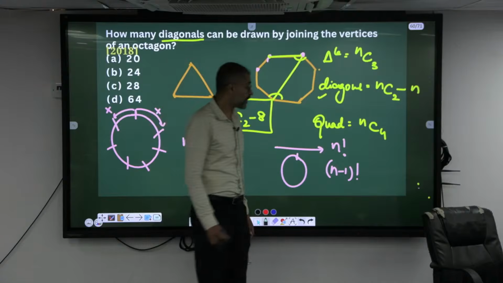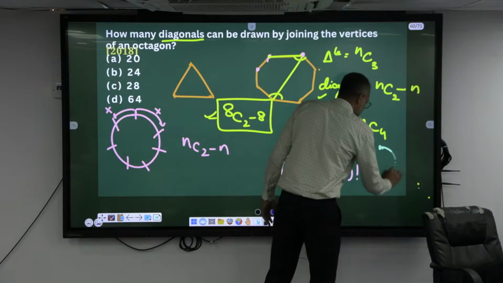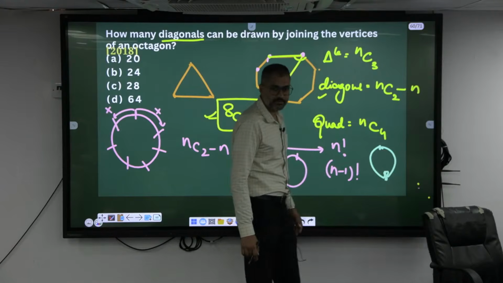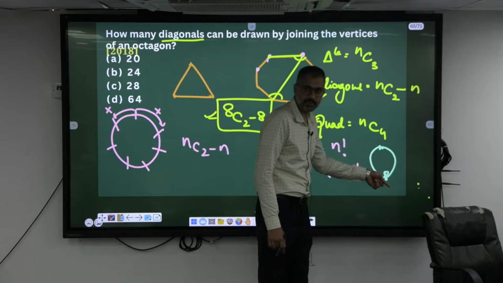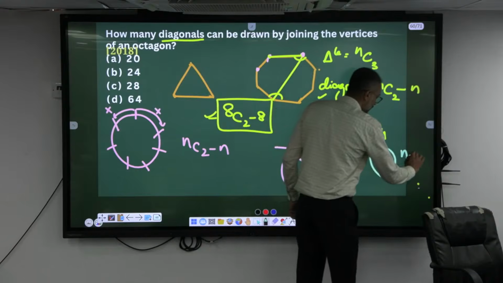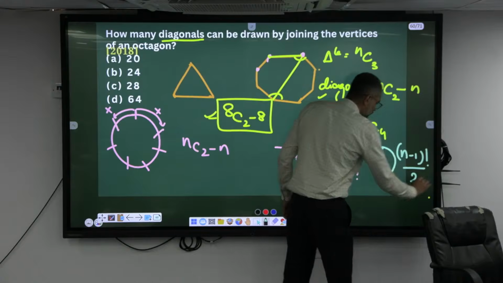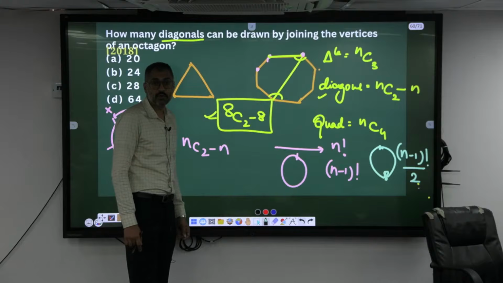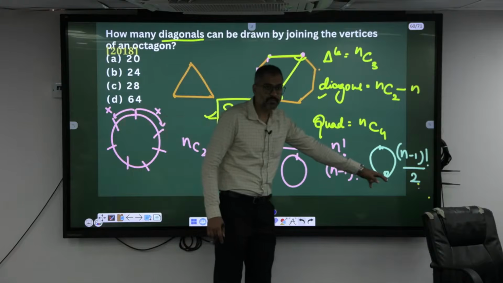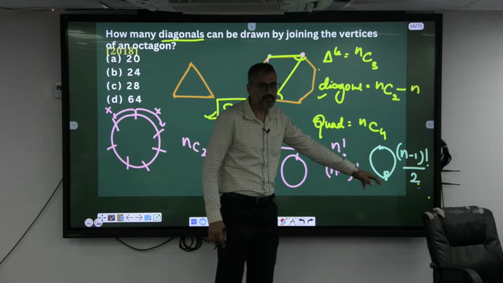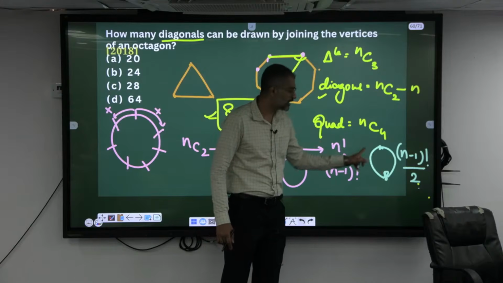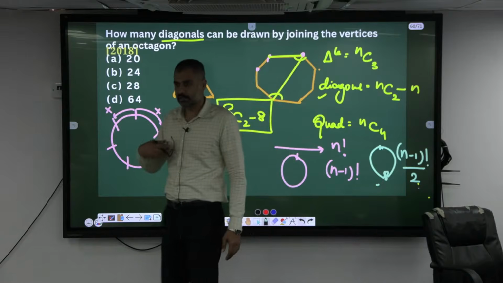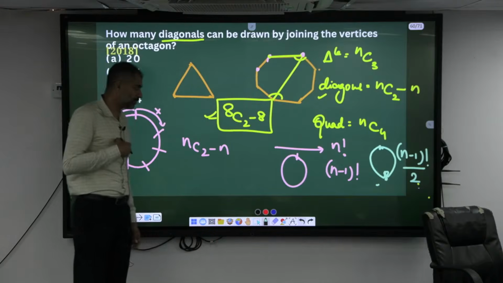Now, similarly, if there are beads, if there is a necklace here having a pendant like this, whichever side you go, it will remain the same. In this case, it is always (n minus 1) factorial divided by 2. The 2 is for repetition. In the case of a necklace of beads with a pendant in the middle, both sides of beads are being arranged, so the total number of beads is (n minus 1) factorial divided by 2, or 2 factorial you can take.